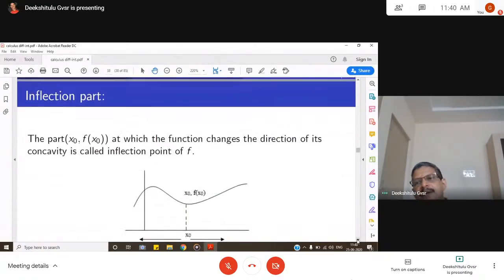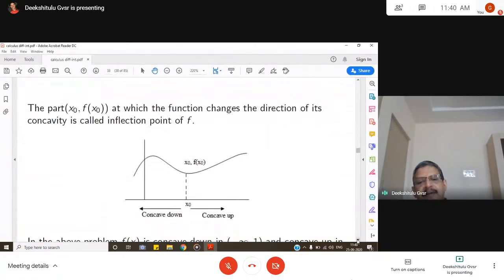So sometimes it is neither decreasing nor increasing. Then such a point at which the function changes its concavity is called a point of inflection. The point x0, f of x0, is the point at which the function changes the direction of its concavity.